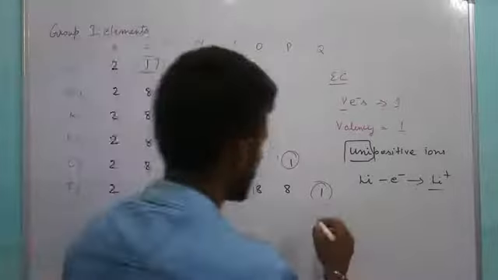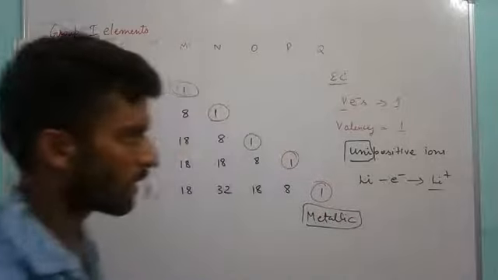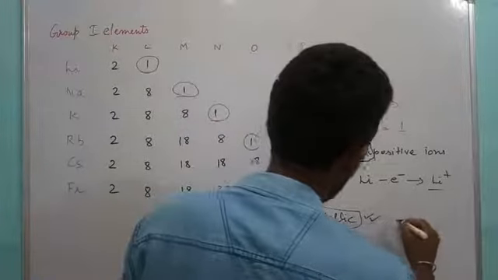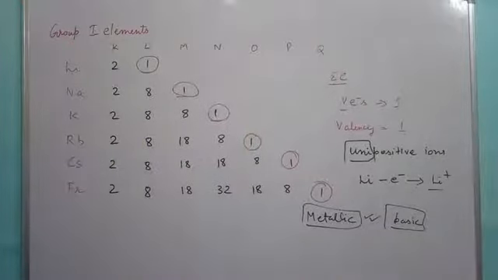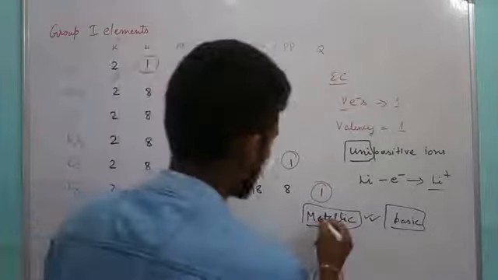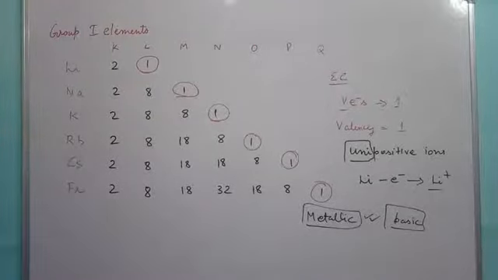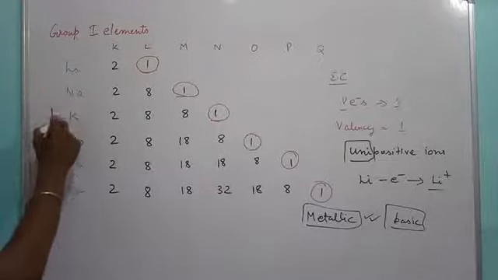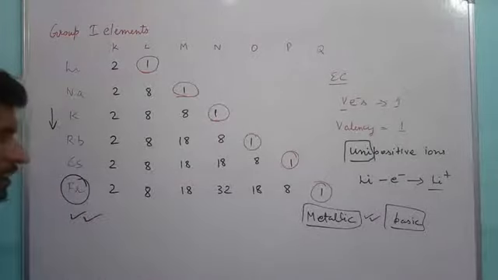After that is their metallic character. Earlier we had discussed that elements which lose electrons show metallic character, or basic character. So all these elements of group 1 are metallic in nature, or basic in nature. The reason is they always lose their electrons. Out of these elements, from lithium to francium, the most metallic element will be francium, because loss of an electron from francium is very easy.